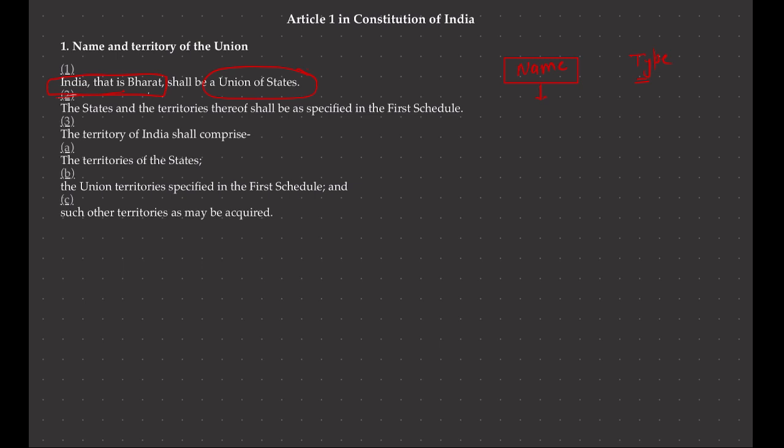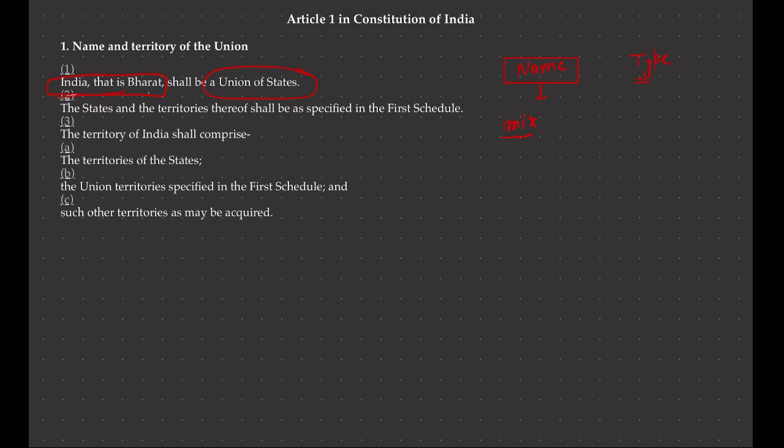When you refer to the Constituent Assembly debates, you see that there was no unanimity when it comes to the name of the country. Some traditional members emphasized the traditional name of the country, that is Bharat, while other members who were technologically forward advocated for the modern name of the country, that is India. So basically we adopted a mix of both.